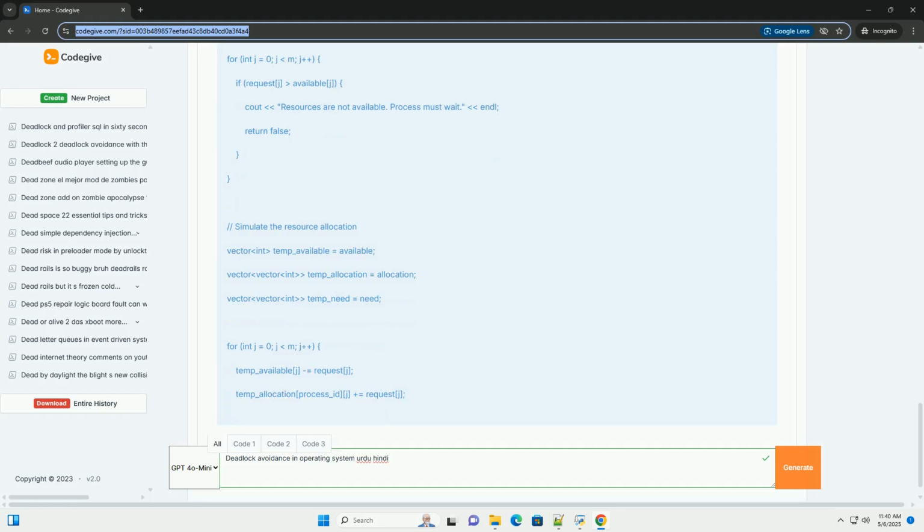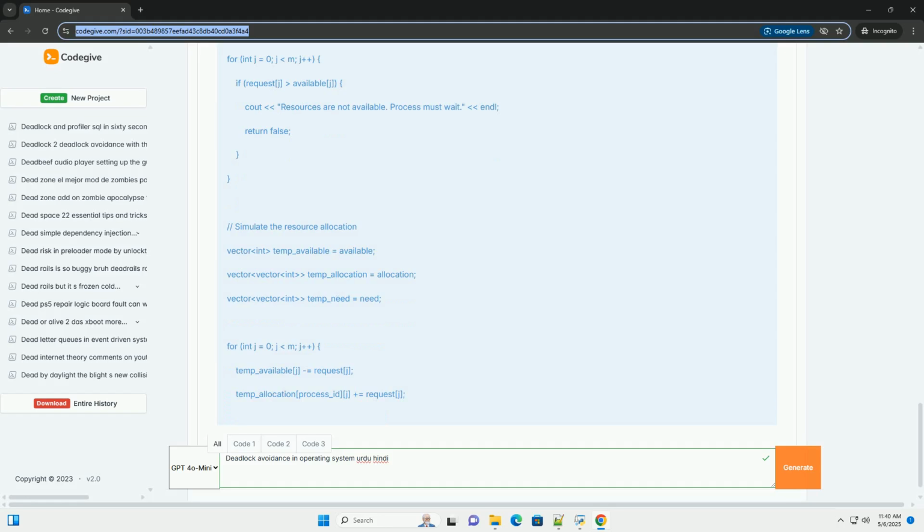B. Find a process that can finish. Find an index i such that finish[i] equals false, process Pi hasn't finished, and need[i][j] is less than or equal to work[j] for all resource types j, process Pi's remaining need can be satisfied by the available resources in work. If no such i is found, go to step E.